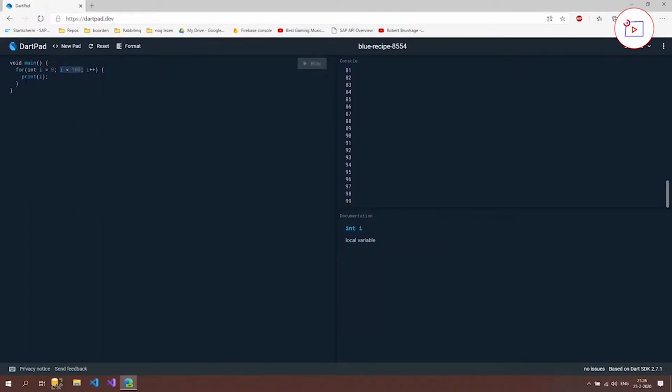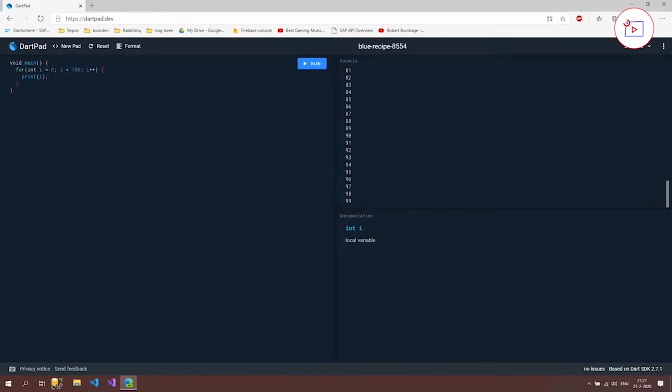So if we run this now, then we can see what it does. Well, the first value is 0, and the last value is 99. And that's because the last value, which is actually 100, this e is actually 100, then it's not going to be true anymore, and it's not going to write it out anymore. And that's why the last number is 99.